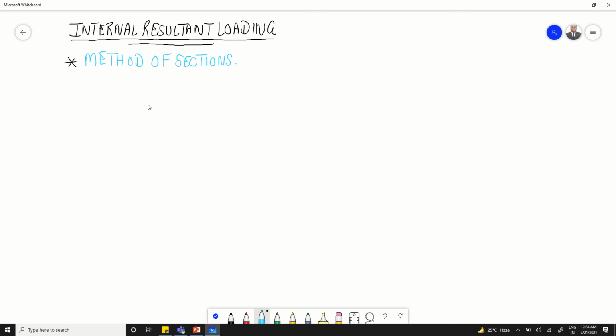Now normally in mechanics of materials, we have to use the principle of statics, or we can say the principle of engineering mechanics, or simply equilibrium equations, in order to know the resultant loading that acts within a body.